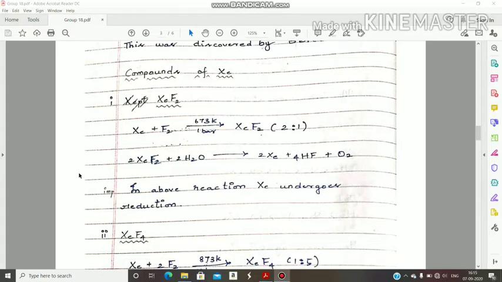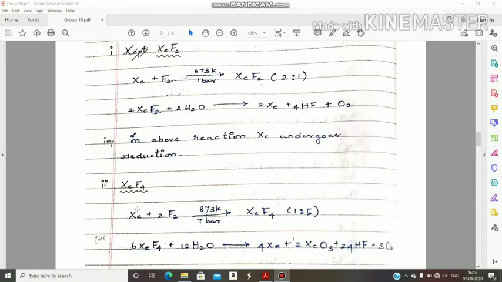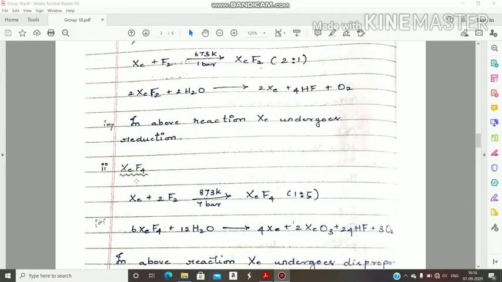Here one important point is there. In this XeF2, xenon has plus 2 oxidation state. Here xenon has elemental state, that means 0. From plus 2 to 0, oxidation state decreases, so in this reaction xenon undergoes reduction. When oxidation state increases, oxidation. When oxidation state decreases, reduction. Next, XeF4, that means how to prepare.